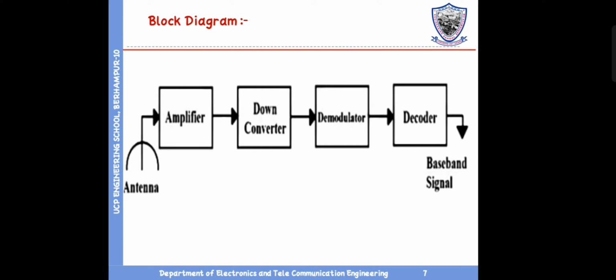In this diagram, you can see the antenna receives the signal from the satellite and sends the signal to the amplifier. The amplifier amplifies the received signal and sends it to the down converter, and it converts the signal to downlink frequency, then sends it to the demodulator, and the demodulator extracts the message signal and sends it to the decoder, and the decoder converts the coded signal to an analog signal and sends it to baseband signal.